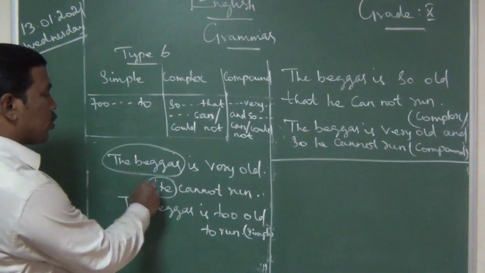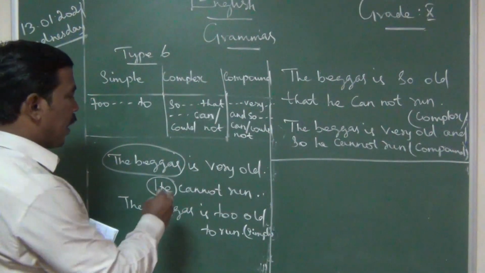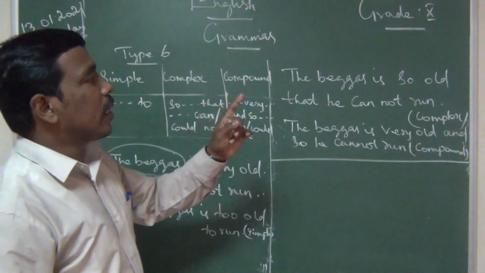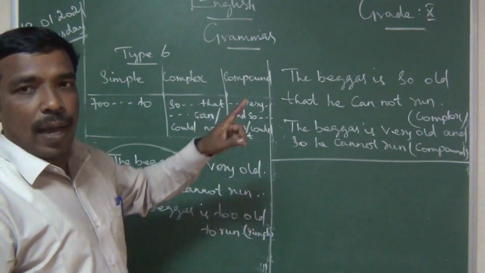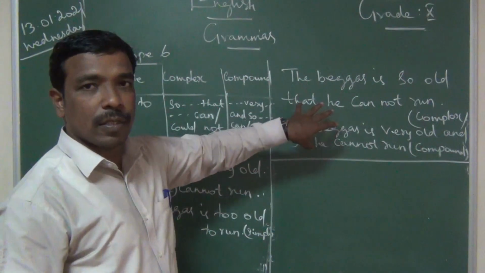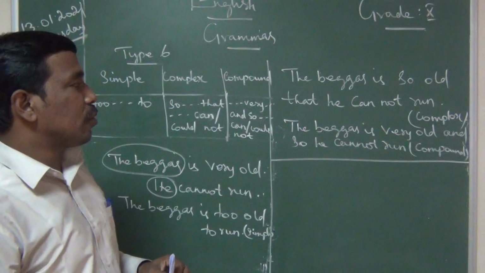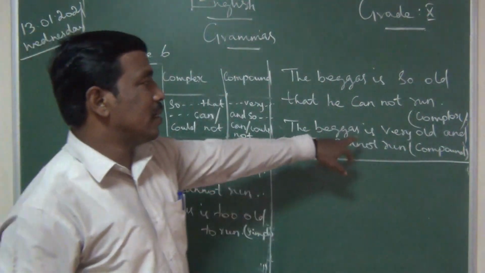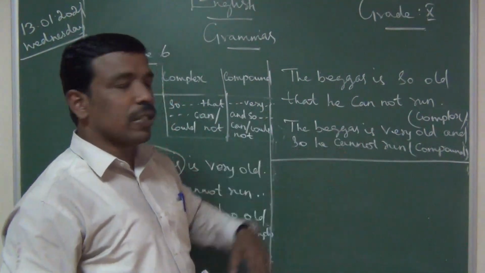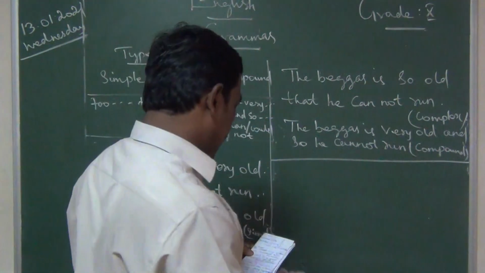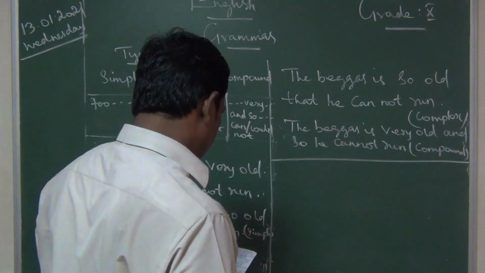So here both the subjects are same, so we are using: the beggar is too old to run, okay. Here: the beggar is so old that he cannot run. I think you have these answers in your grammar note. Yes, take down: the beggar is very old and so he cannot run, okay, because this is present tense, so we are using can't, okay. If two subjects are different, how to write, okay. One example I will give, okay. Write the example.